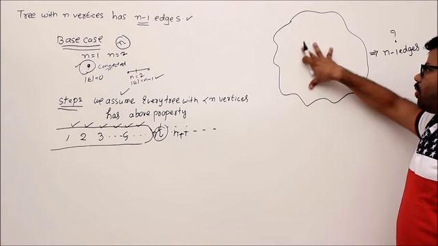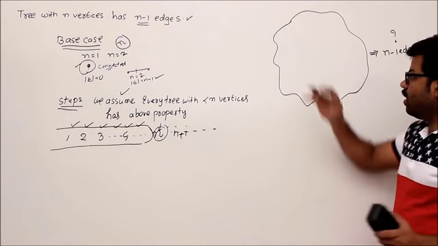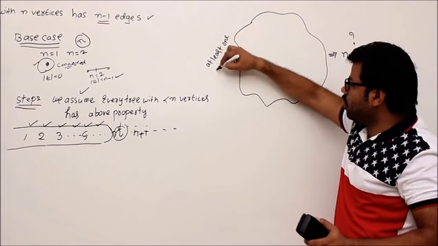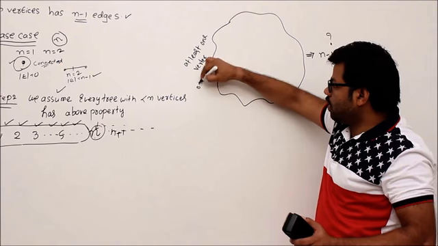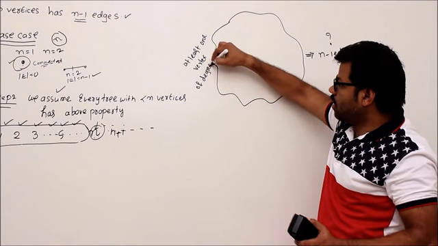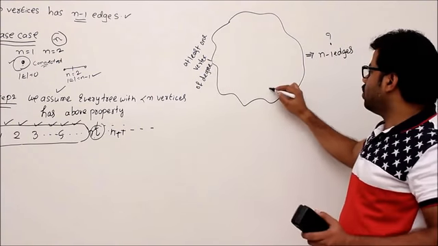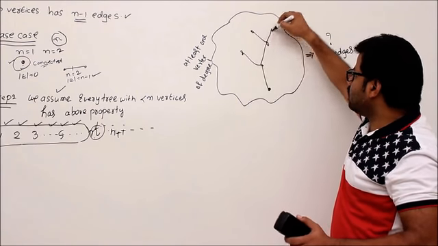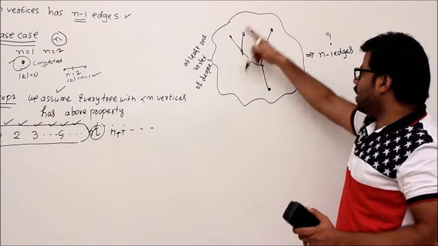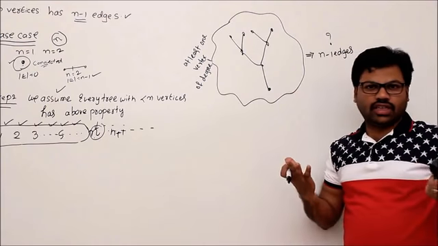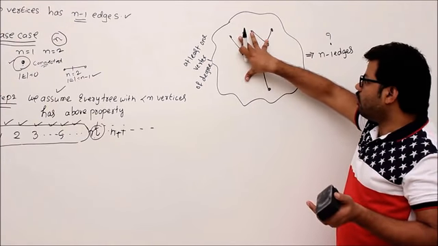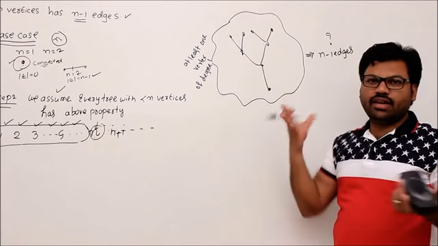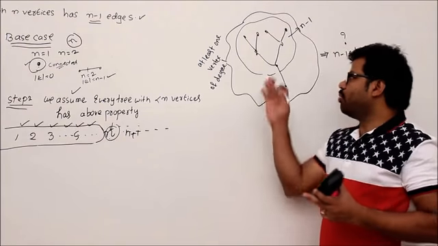There are some properties of this tree: every tree has at least one vertex of degree 1, isn't it? You know that, right? So already I proved it. So this is, let's say, your tree. I am just representing it like a tree, but I don't know what the actual tree structure is. This graph is a tree which is covering all possible trees with n vertices. This is a random tree, so I am not assuming any particular tree.